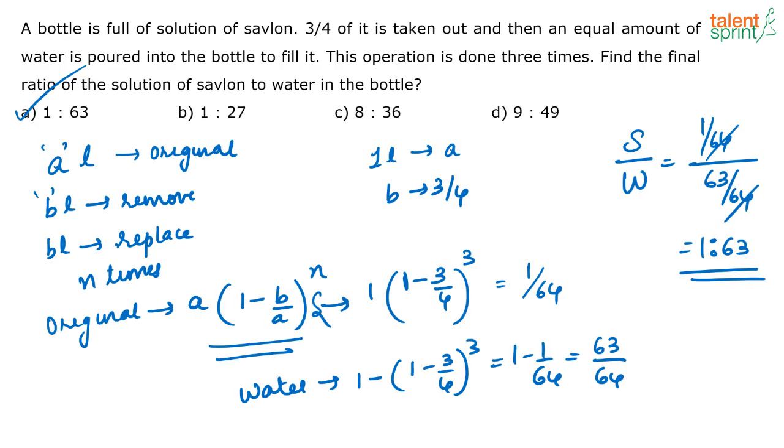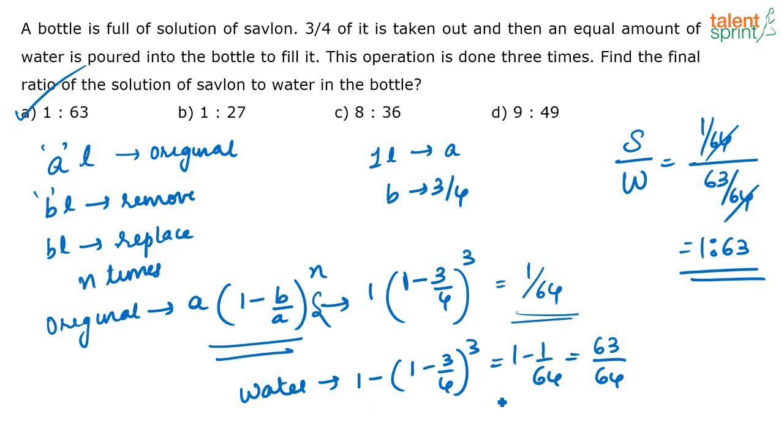Anand, in the previous question, I just found out the amount of Savlon that is there in the mixture by using the formula directly. Now, how much water will be there? See, I consider that the total amount of solution in the bottle is 1 liter. So, out of 1 liter, 1 by 64th is Savlon.